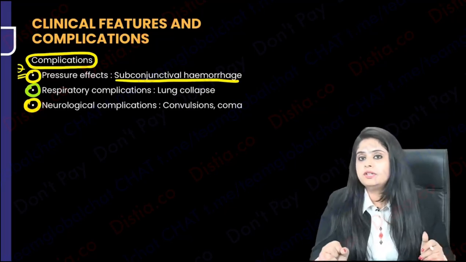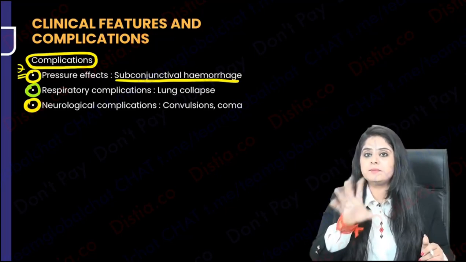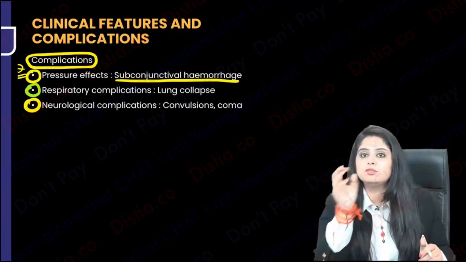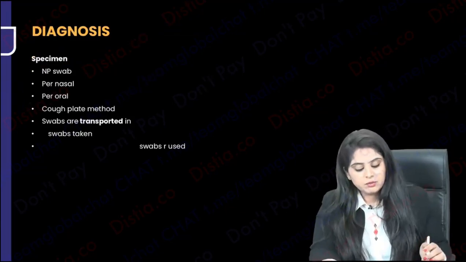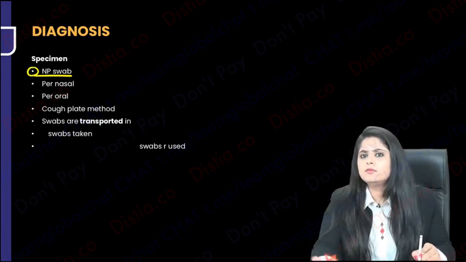How do you think you're going to do the diagnosis? First, you'll have to take a sample. The only thing is the patient is coughing. So either you can take something from the oral cavity, or from the nasopharynx, or you can make him cough onto something so that the droplets are secreted. Basically, the best one is a nasopharyngeal swab, like you were doing for COVID.